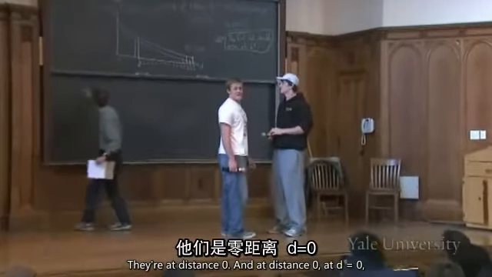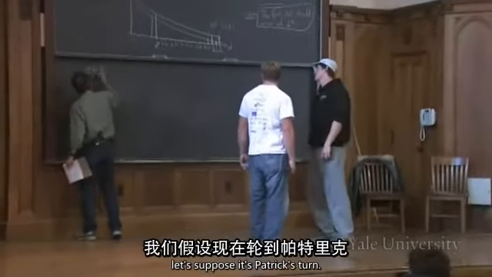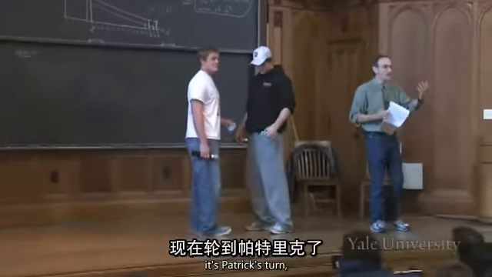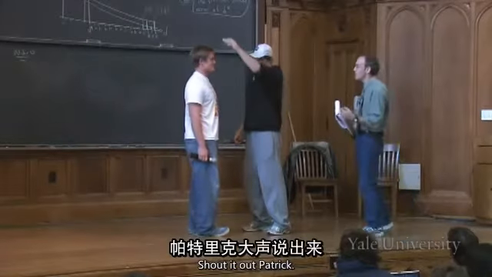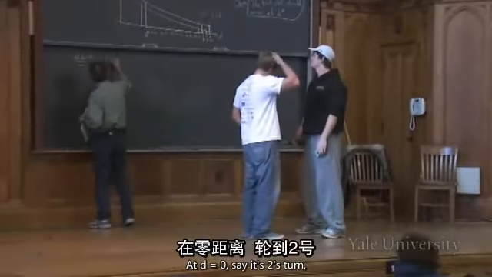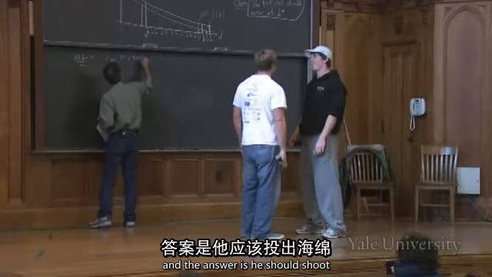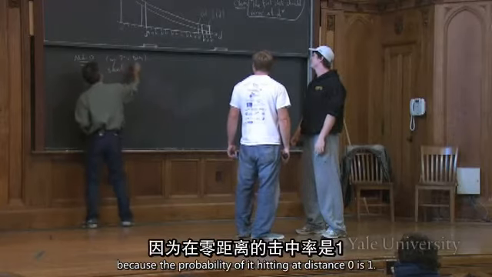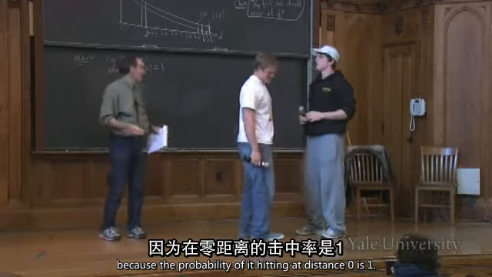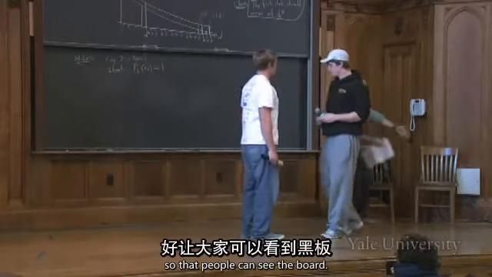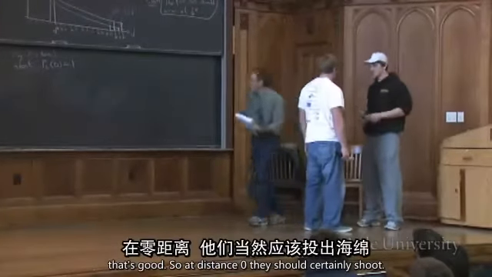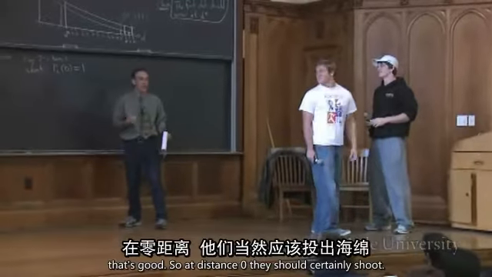And at distance 0, at d equals 0, let's suppose it's Patrick's turn. So at d equals 0, no one has shot. It's Patrick's turn. He's got the sponge. What should Patrick do? Shout it out, Patrick. I should shoot. Patrick should shoot, right? And the answer is he should shoot because the probability of hitting at distance 0 is 1. So at distance 0, they should certainly shoot.